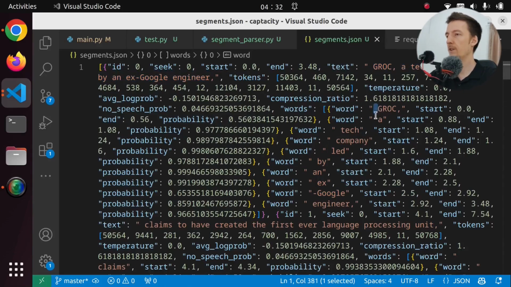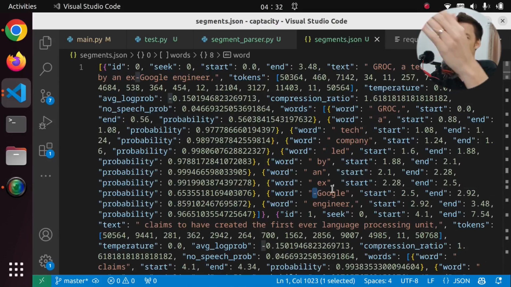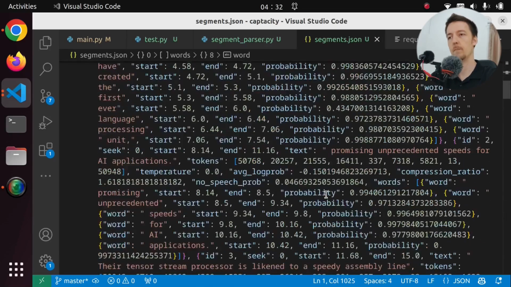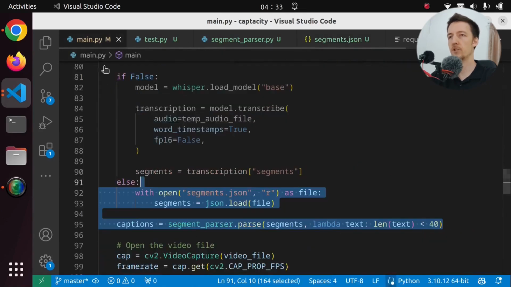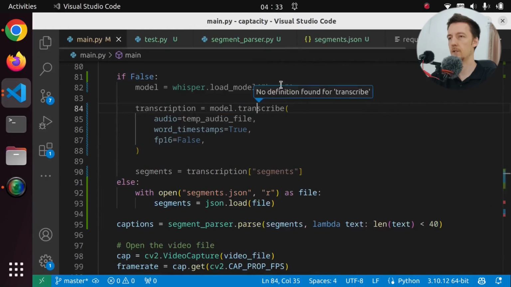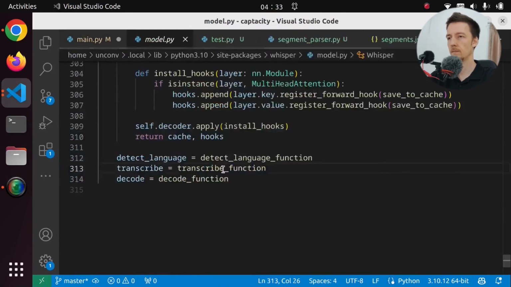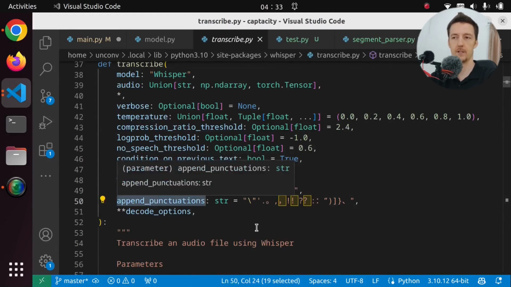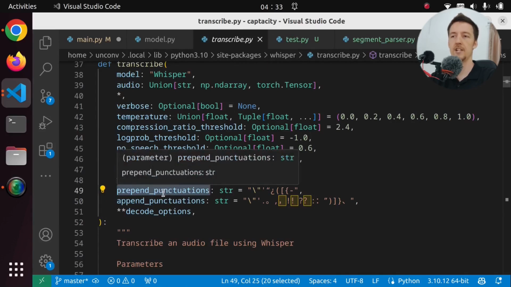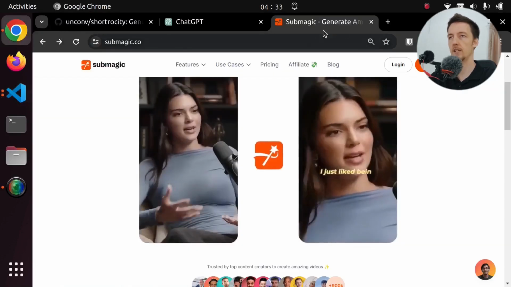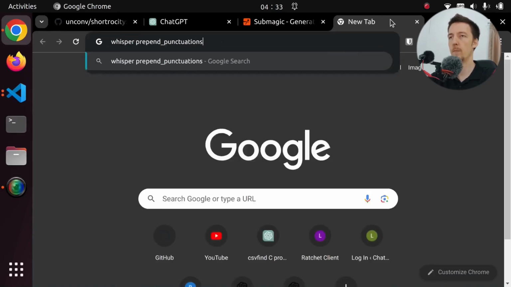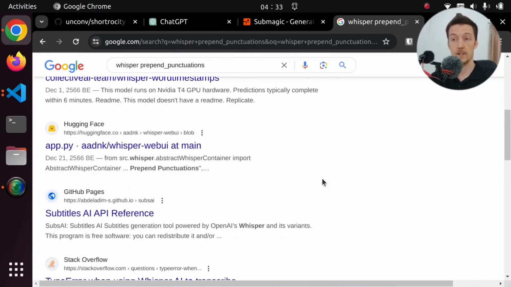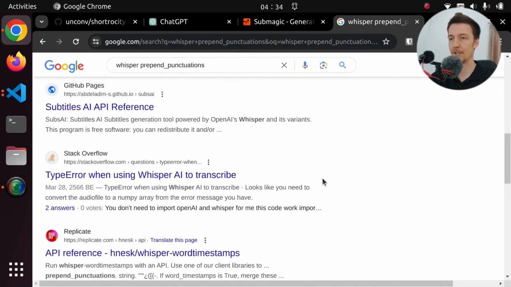But wait a minute. Every word starts with a space except this one. So can I first go through all of them and combine every one that doesn't start with a space? Maybe that makes sense. There was something about punctuation in here. Can I go to the definition? So we have prepend punctuations, append punctuations. Does this do something? If I change prepend punctuations, let's actually search whisper prepend punctuations. And of course there doesn't seem to be any information about this.